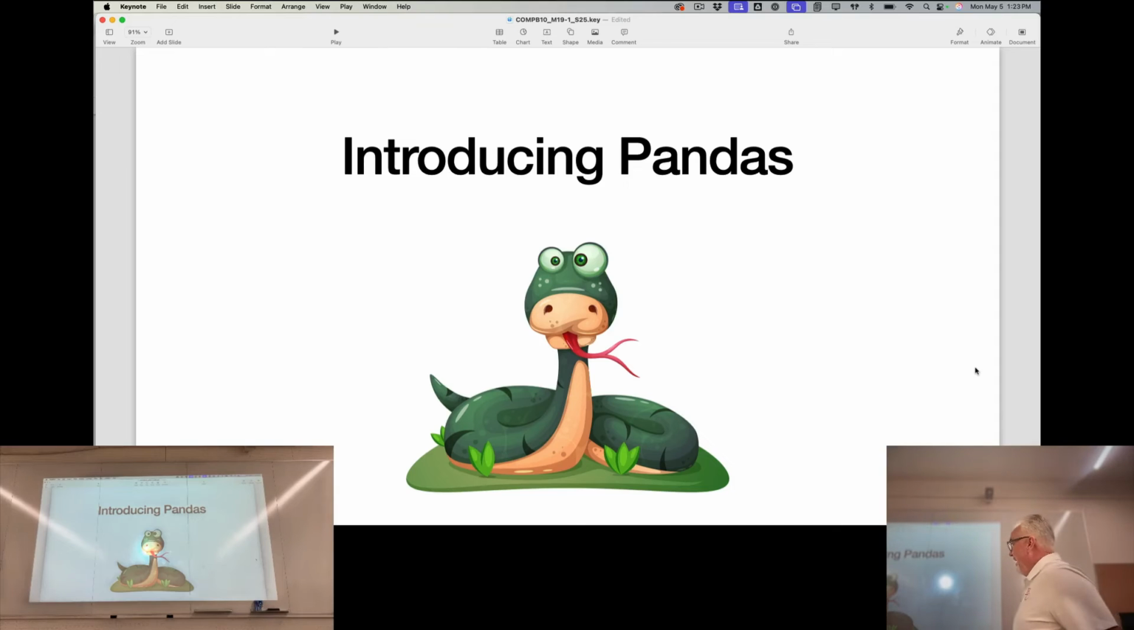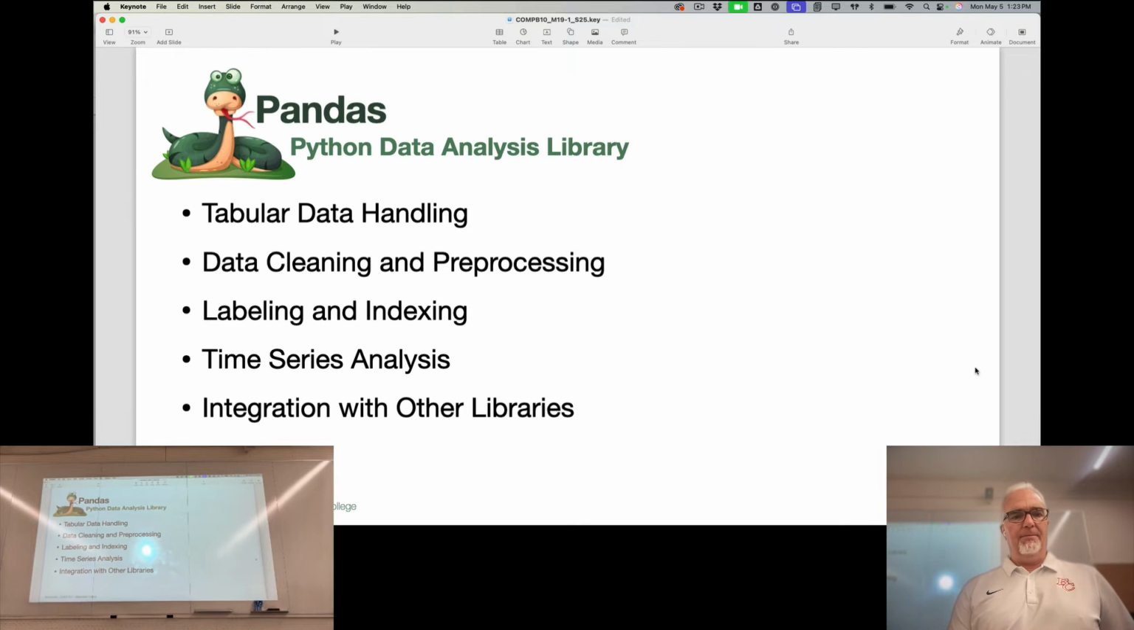So let's introduce Pandas. Pandas, like I said, is probably the most prominently used tool for dealing with data and modifying data. And it handles data in the form of a table. It's really good for all of the things you would associate with data wrangling.